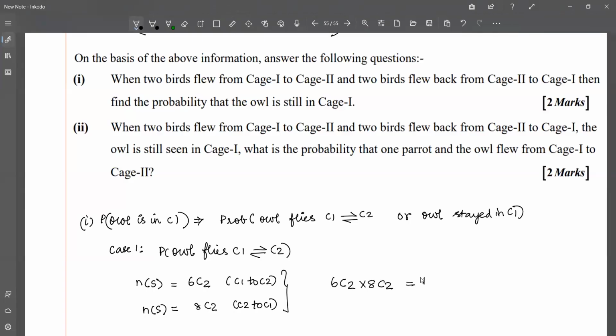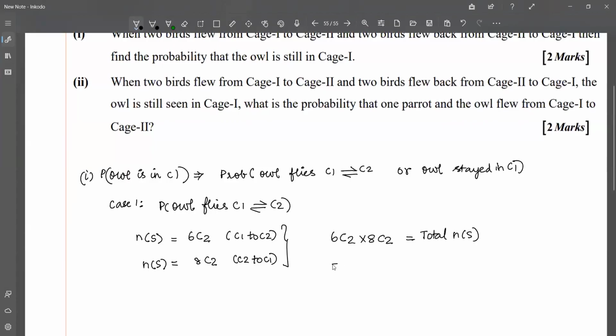That gives me the total number of possible ways any 2 birds can fly from C1 to C2 and C2 to C1. I'm multiplying because the 2 birds that fly from C1 to C2 are independent of which 2 birds fly from C2 to C1. These 2 are independent events, so we multiply if the events are independent.